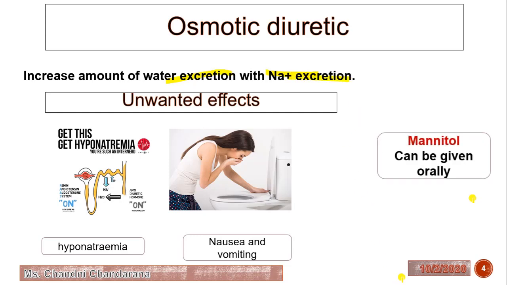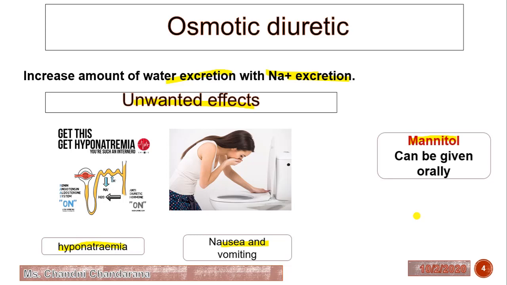Now mannitol is an example of osmotic diuretics. Generally it is given intravenously, but mannitol can be given orally. Now these are the unwanted effects. Unwanted effects include hyponatremia. Obviously, excretion of sodium increases, so the level of sodium decreases. That's why it is known as hyponatremia. The second side effect is nausea and vomiting.